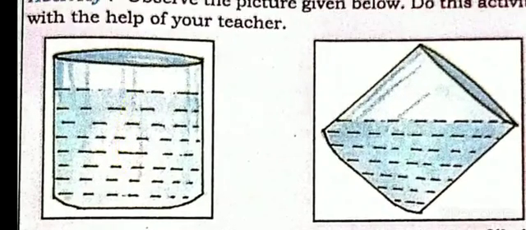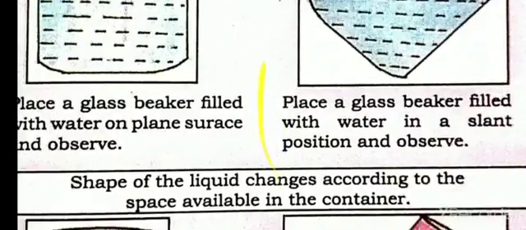Okay, if you put some water in the beaker, you observe the shape of the water, and you take the beaker and bend it a little bit and you observe the shape of the water. So however you bend, the water takes the shape of the container. If the container is slant, the water is also slant. If the container is straight, the water is also straight.